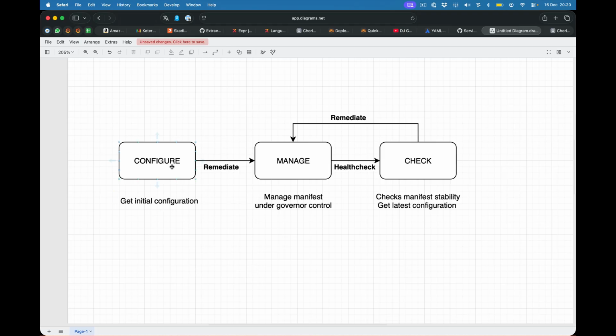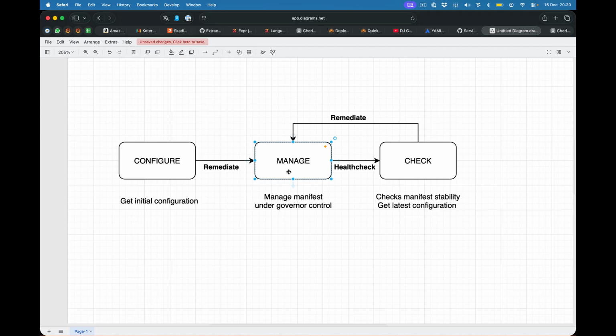So here we see a state machine that will manage my garage. It's going to start off in a configure state where it will do a key value fetch to get the latest configuration that it should run against. Once it's gotten that configuration successfully, it will fire a remediate event. This will move the machine into managed state where it will essentially apply the manifest.